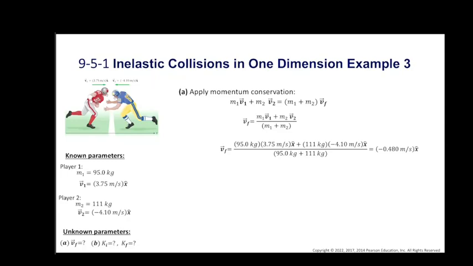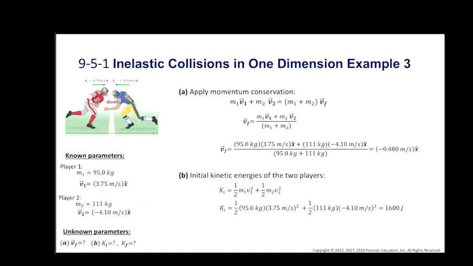Now in part B we have to find the initial and final kinetic energies of the system. So the initial kinetic energy of the two players is half m1 v1 squared plus half m2 v2 squared. Again we know m1 is 95 kilograms, v1 is 3.75 meters per second, and m2 is 111 kilograms and v2 is 4.10 meters per second, but it is a negative value. Therefore we can find the initial kinetic energy as 1600 joules.